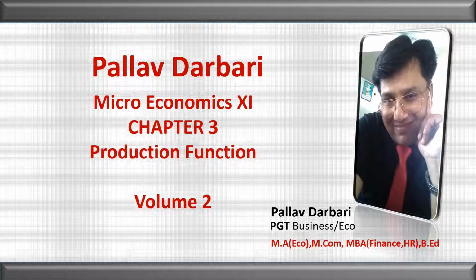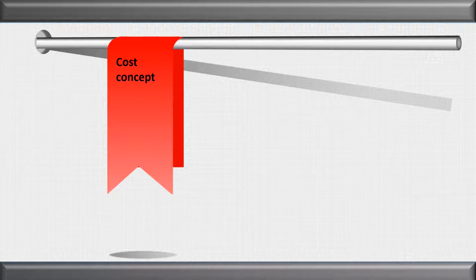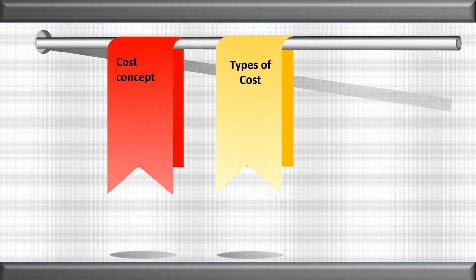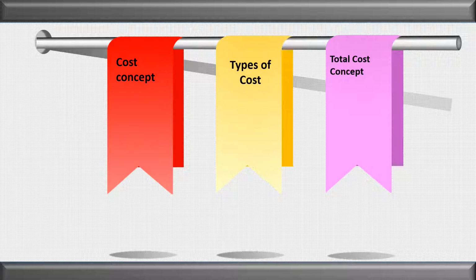In this video we will discuss Chapter 3 Microeconomics Class 11th Production Function. This is the second volume of the chapter Production Function. If you have not seen the previous video, please go through the previous video. Let us see the topic that we will discuss in this video. In this video we will discuss cost concept, types of cost, and total cost concept.